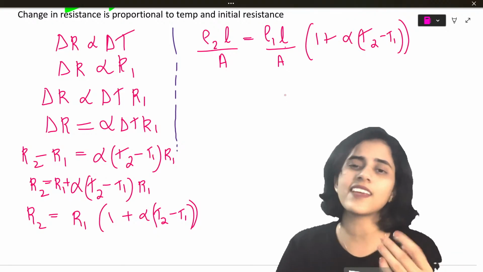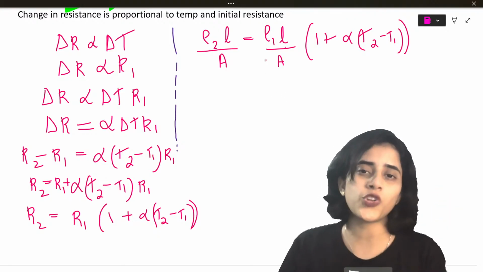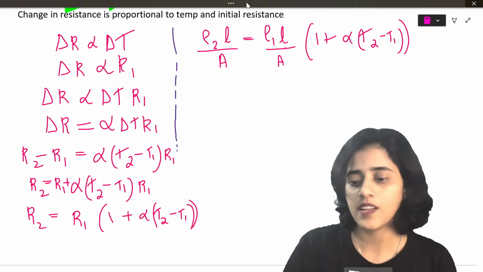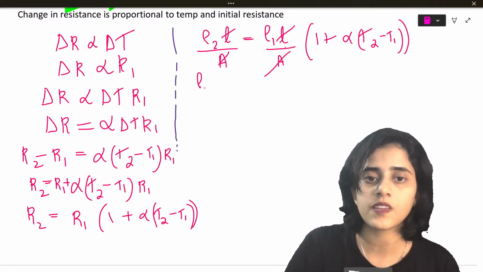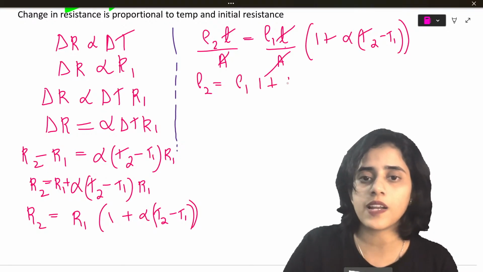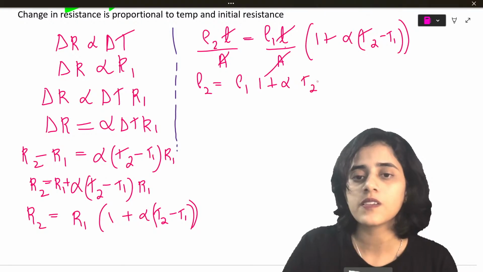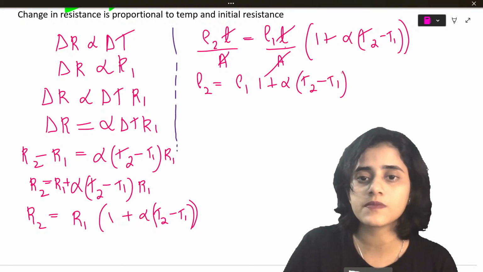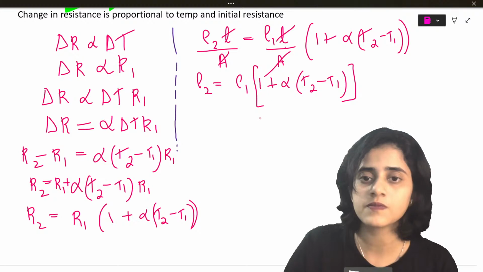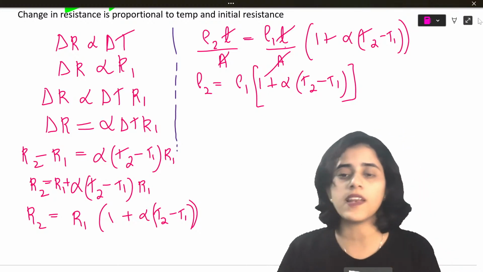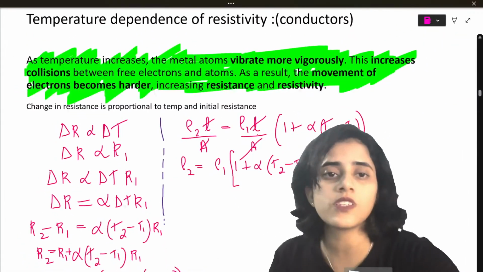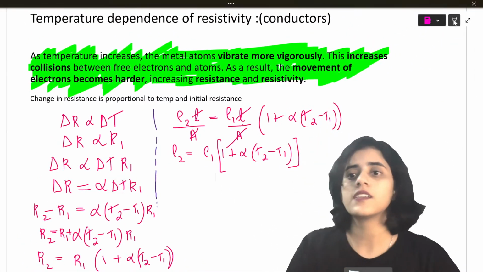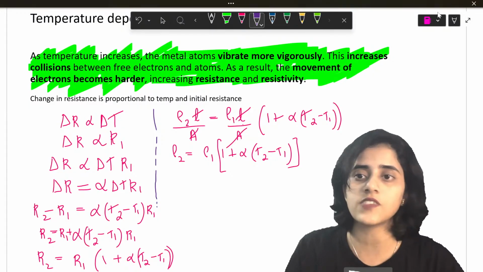L and A are going to be the same, it's the same wire, so L and A will cancel. What remains is rho 2 is equal to rho 1 times 1 plus alpha T2 minus T1. This is the formula for resistivity.